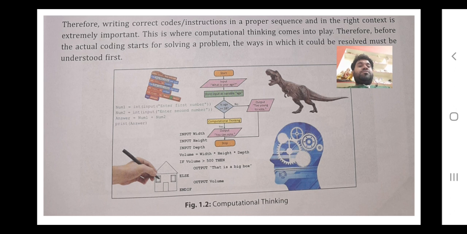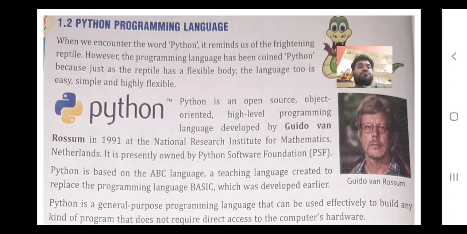And now next is talking about the Python programming language. Python programming language, as it is written here, when we encounter the word Python, it reminds us of the frightening reptile, but actually it is not. It is actually Guido van Rossum.